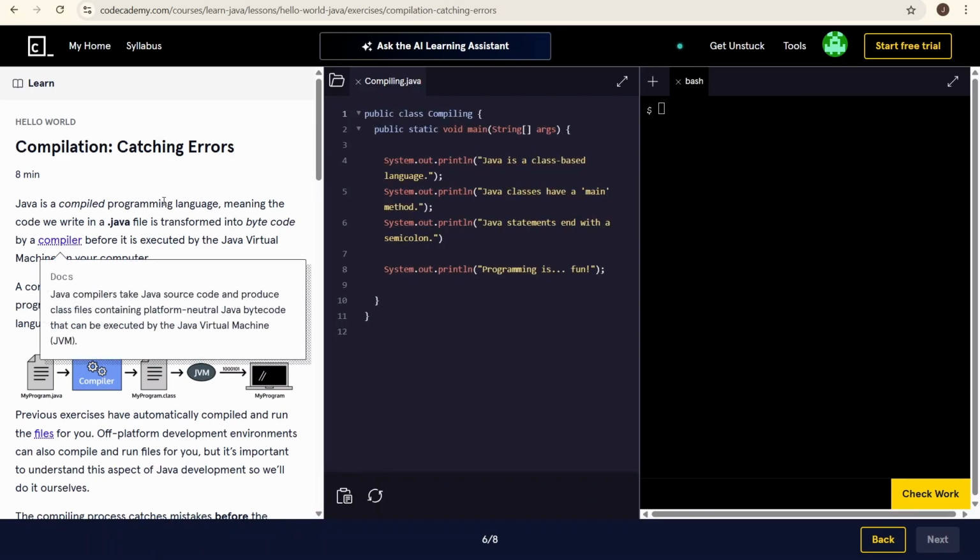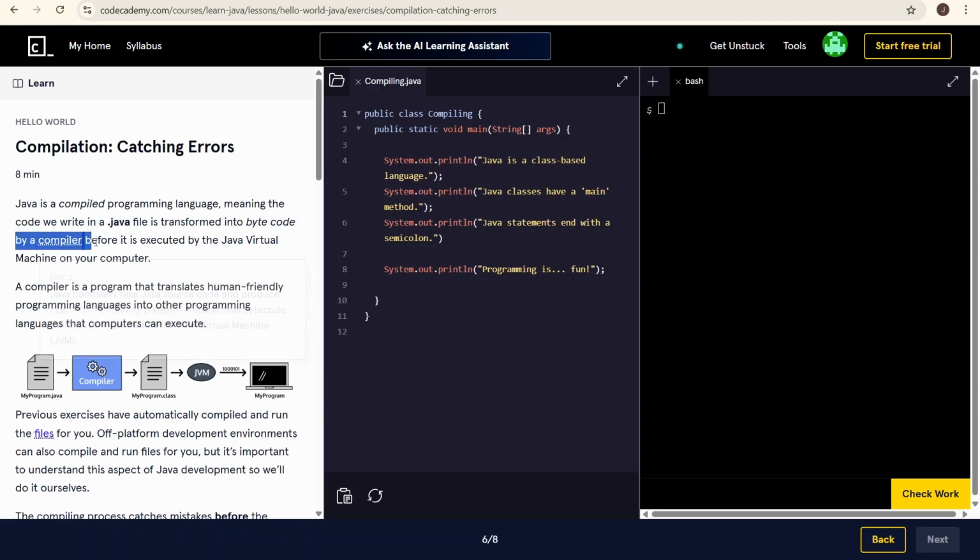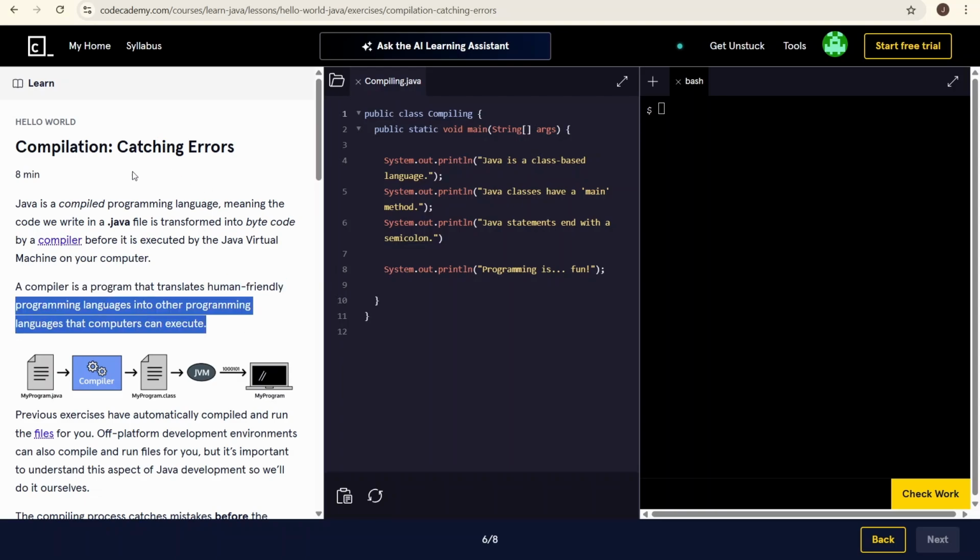Java is a compiled programming language, meaning the code we write in a .java file is transformed into bytecode by a compiler before it is executed by the Java virtual machine on your computer. A compiler is a program that translates human-friendly programming languages into other programming languages that computers can execute.